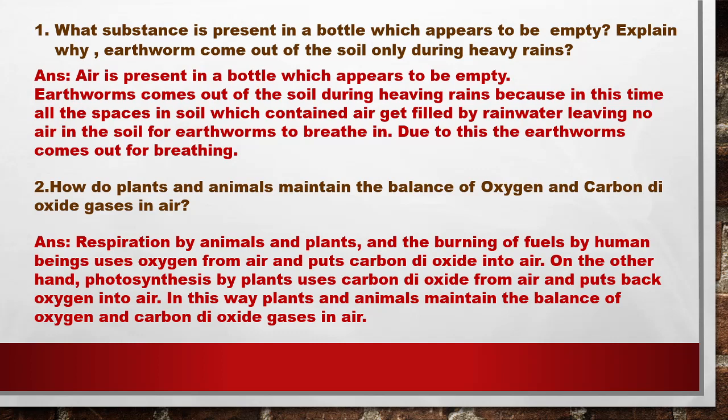Similarly, in the photosynthesis process plants use that carbon dioxide from the air and put back oxygen into the air. So in this way plants and animals maintain the balance of oxygen and carbon dioxide gases in the air. That means by the respiration process of plants and animals, and by burning of fossil fuel, they take oxygen and give carbon dioxide to the air. In photosynthesis, plants take carbon dioxide and as a byproduct release oxygen. In this manner, they keep maintaining the balance of oxygen and carbon dioxide.